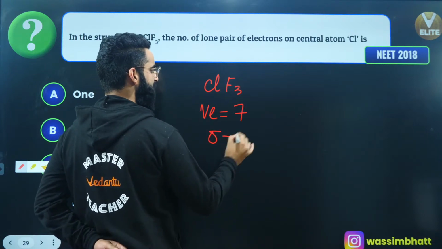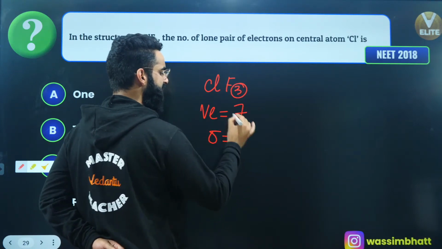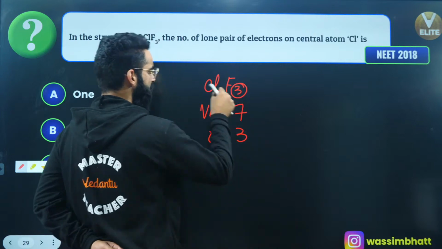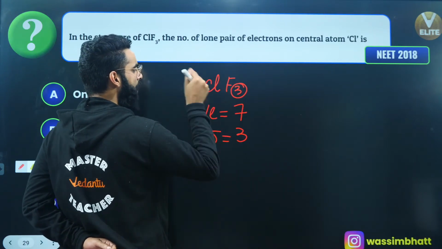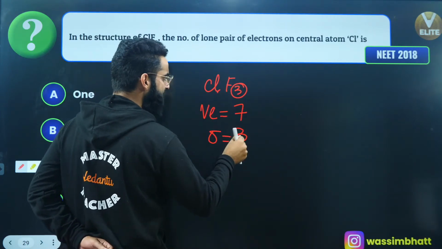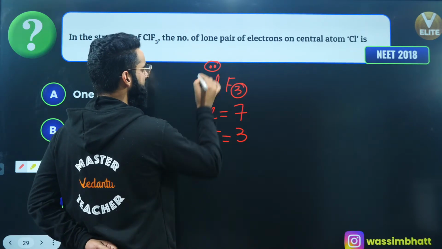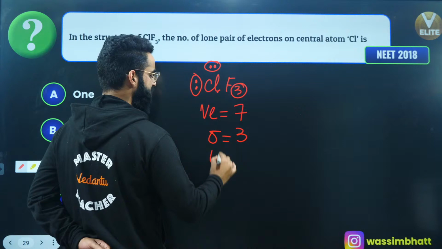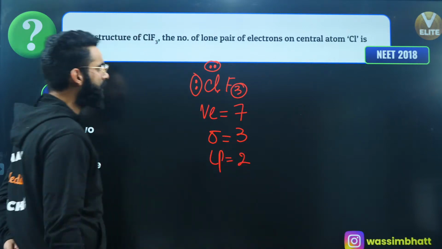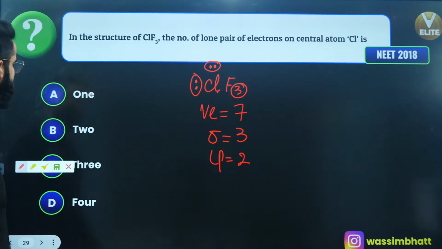How many sigma bonds are being formed? Since there are 3 terminal atoms, 3 sigma bonds. So chlorine had 7 valence electrons, and out of 7 valence electrons, it is using 3. So chlorine will have 4 valence electrons which have not participated in the bonding. So there are basically 2 lone pairs, right? That's all. There are 2 lone pairs on chlorine. Yes?